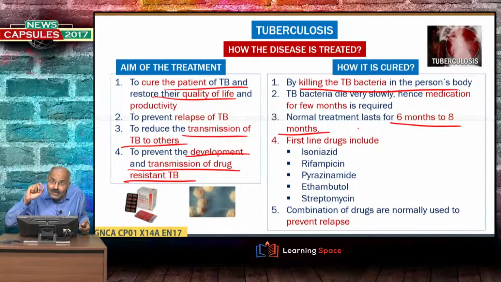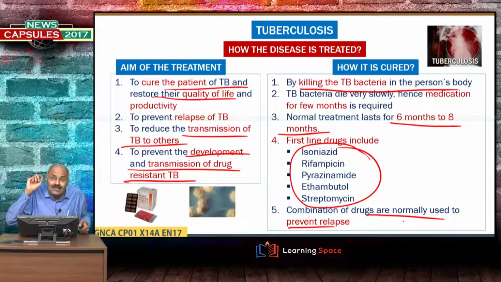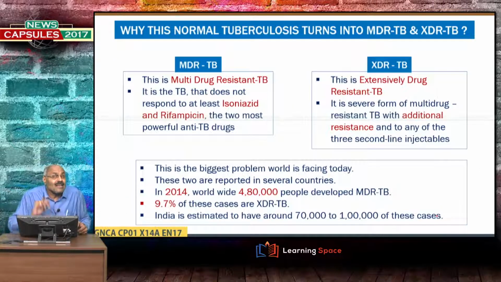And normally for tuberculosis, first line drugs are used like isoniazid, rifampicin. So, these are the normal first line drugs, and a combination of drugs is normally used to prevent relapse, right? So, this is the procedure of curing tuberculosis. Then, let us look at why this normal tuberculosis turns into MDR-TB and XDR-TB.